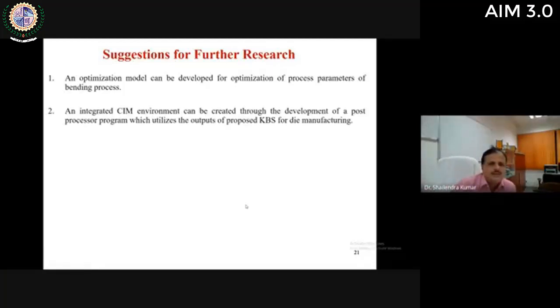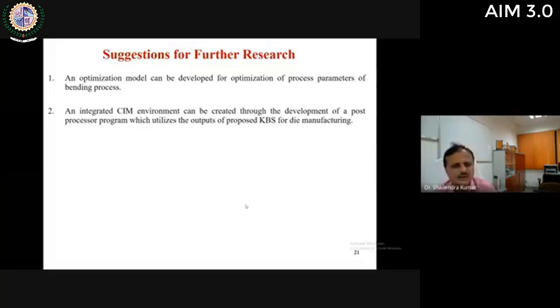An integrated SIM environment, a computer integrated manufacturing environment, can be created through the development of a post-processor program which utilizes the output of the proposed KBS for die manufacturing. Whatever is the output of the system, that is 2D and 3D drawings of die components and die assembly, there should be some system which can generate automatic code for CNC machining for manufacturing of these dies automatically.